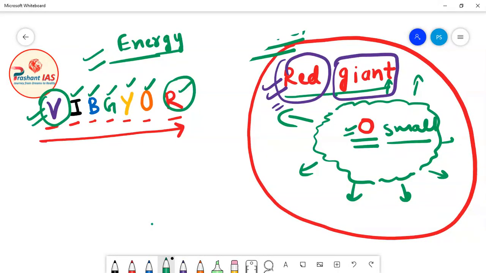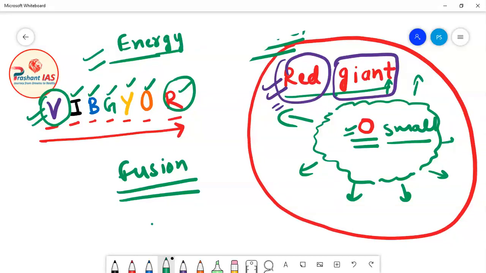So friends, I have just explained to you that the nuclear fusion reaction has actually stopped inside the core of the star. And I have already told you that the maximum amount of nuclear fusion reaction, or the main nuclear fusion reaction, actually takes place inside the core of the star.